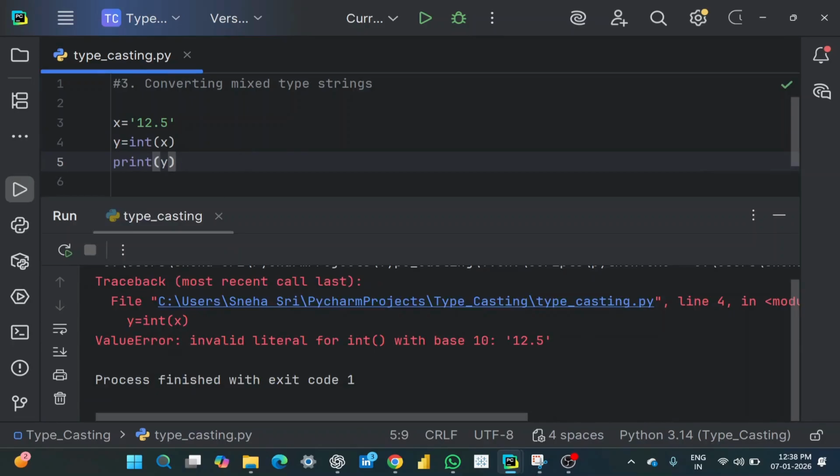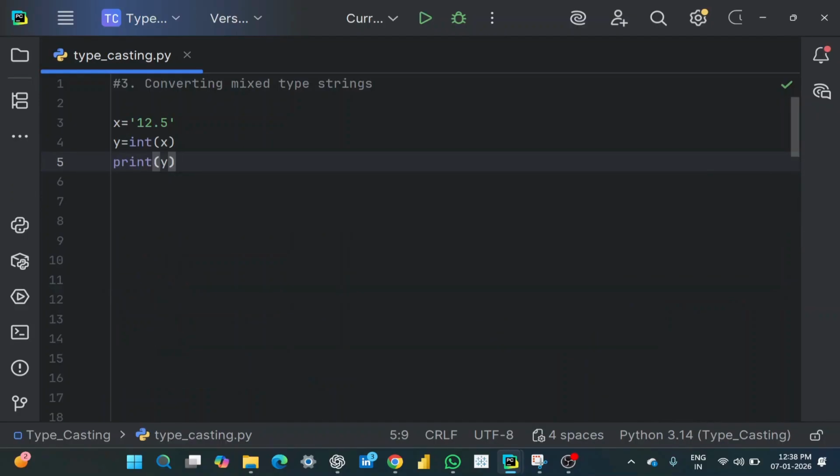See, again here we got an error, that is ValueError, saying invalid literal for int() with base 10. Just now we have studied that instead of text, if there is a number, we can easily convert into int. But why again are we getting an error? This is because this data is in the form of mixed type. Even though it is enclosed in quotations, it is a string, but we have a float data inside it.